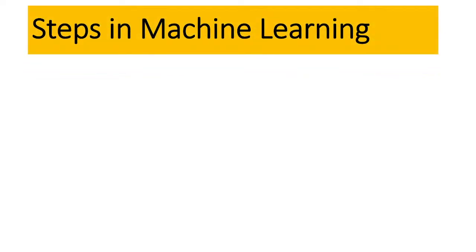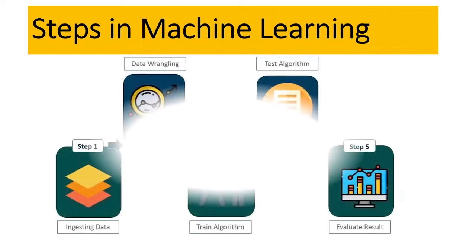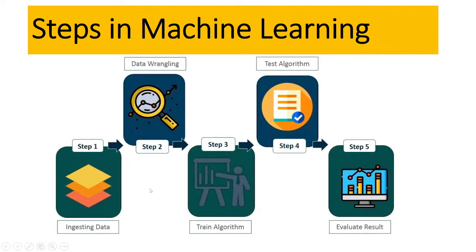And what are the steps in machine learning? When you want to do any programming, what are the steps for machine learning? Here you can see, in step one, you have to import data. First of all, you need to input the data. This data can be geospatial data or non-geospatial data. Any type of data you can simply import.